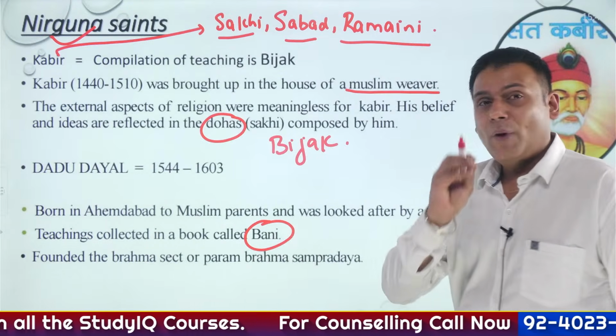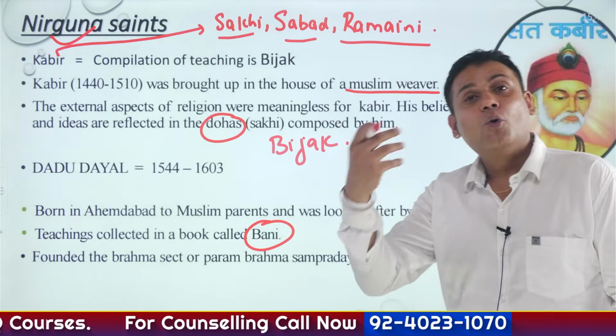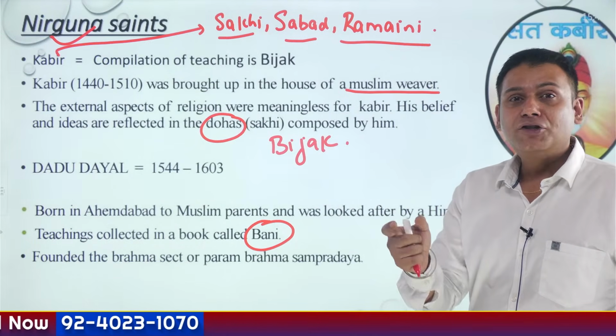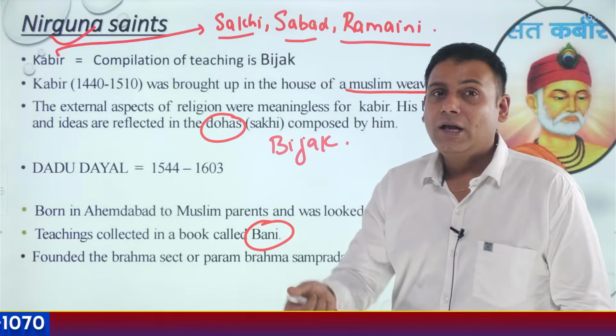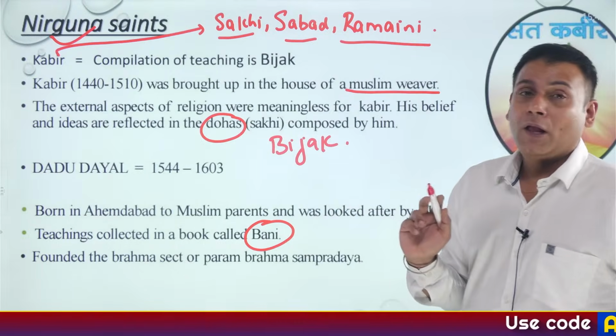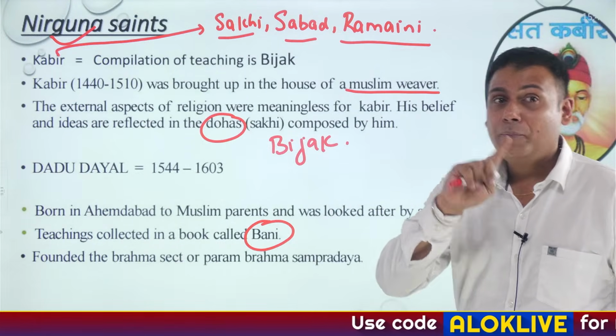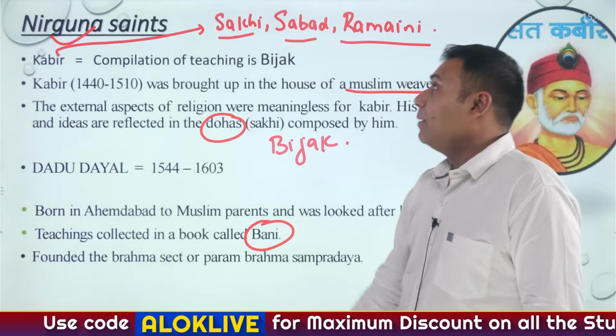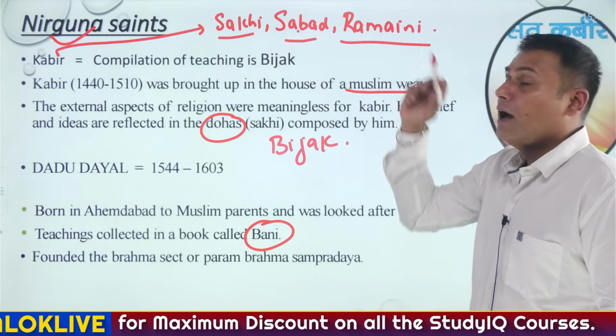Bani. So in very simple words, the compilation of the Dohas of Kabir is referred to as Bijak, and the compilation of the teachings of Dadu Dayal ji is referred to as Bani. So please remember these two terms, Bijak and Bani. Other important works of Kabir Das ji include Sakhi, Sabad and Ramayani.